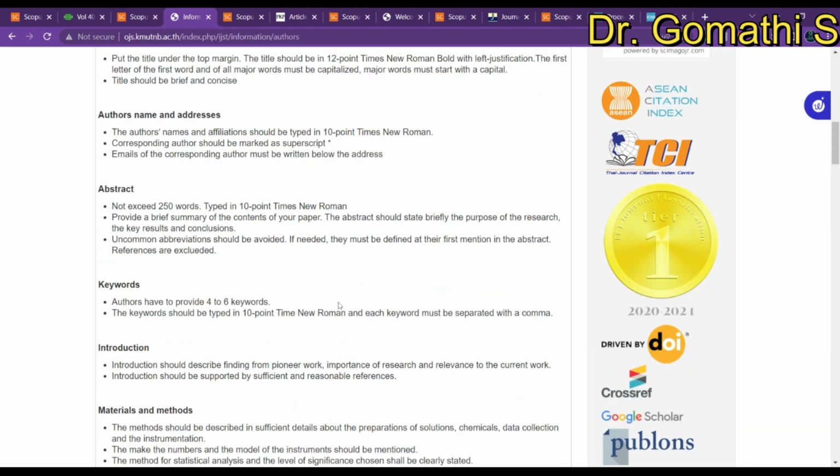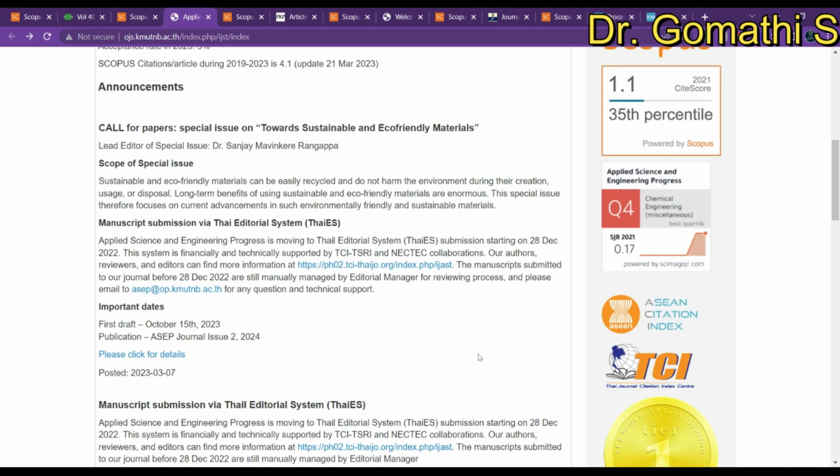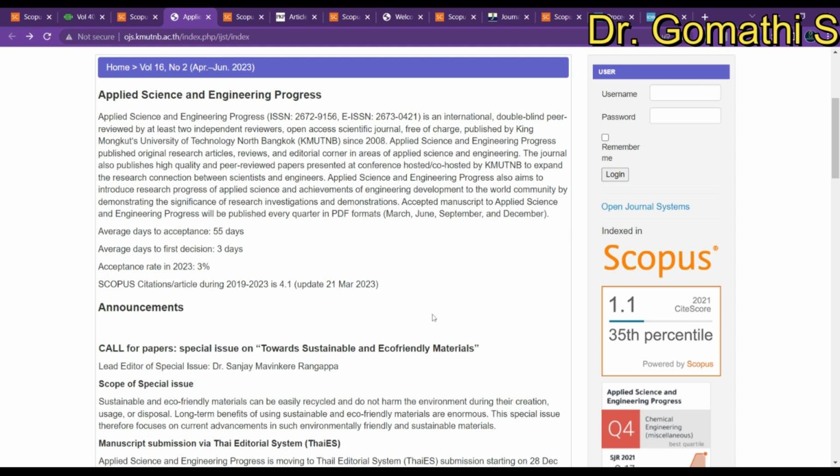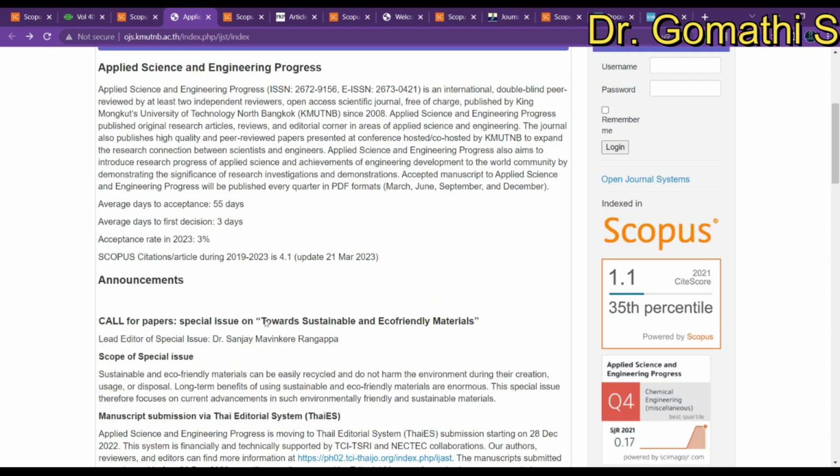Everything you have to check. I think all about your publication fee will be on the first page itself. Here you can see this is free of charge. It is an open access scientific journal, free of charge, published by King Mongkut's University of Technology. Great, so it's a free journal.